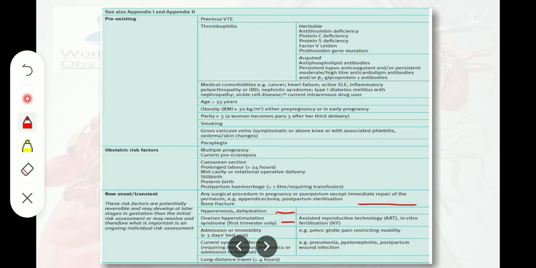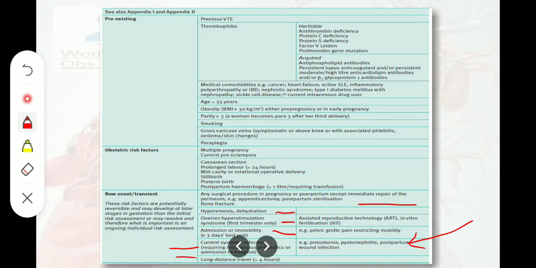Okay, admission or immobility of less than 3 days, bed rest, current systemic infection requiring intravenous antibiotics or admission to the hospital, long distance travel of more than 4 hours, and then assisted reproduction technique, ART, in vitro fertilization, IVF. Okay, and about admission or immobility for more than 3 days, we have examples like pelvic girdle pain and restricted mobility, and current systemic infections include pneumonia, pyelonephritis, and postpartum wound infection.